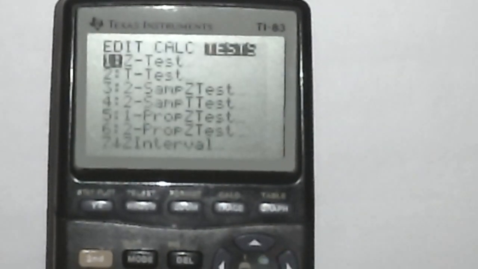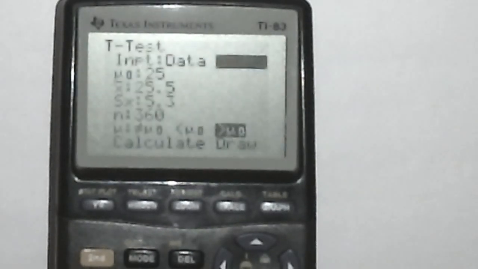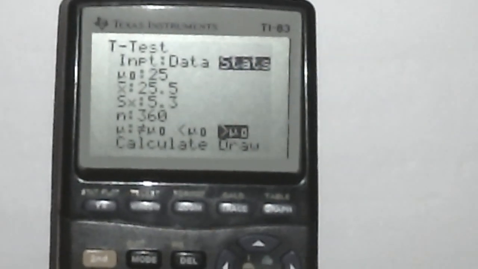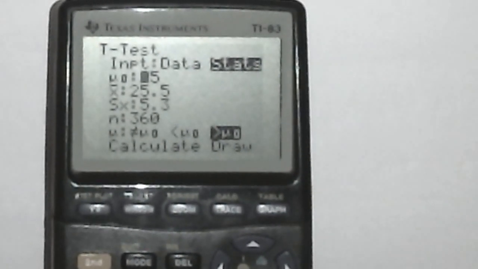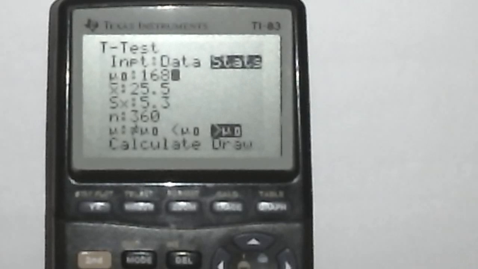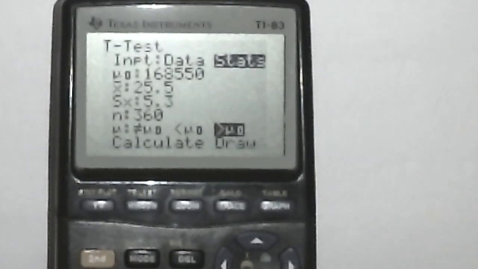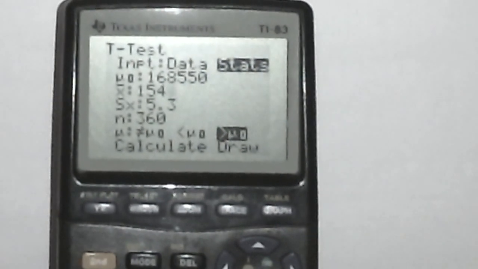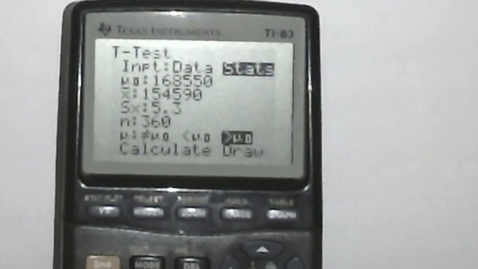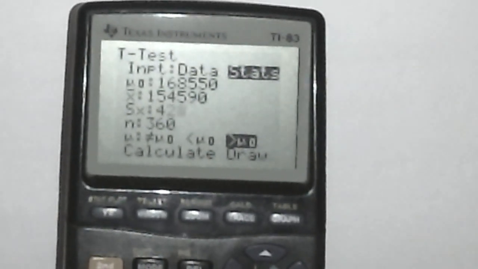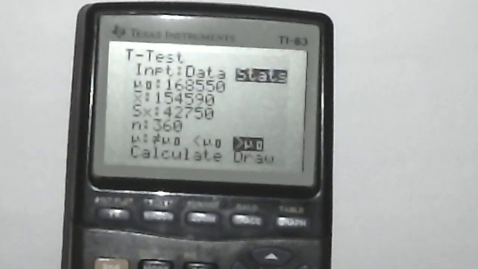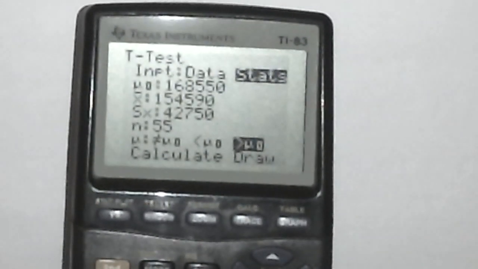Okay, so to conduct this hypothesis test via the p-value method, we use our calculator and we hit the stat button, go over to test, go down to t-test, select stats. The purported population mean under the null statement was 168,550. The sample mean for this test was 154,590. Sample standard deviation was 42,750. And the sample size was 55.